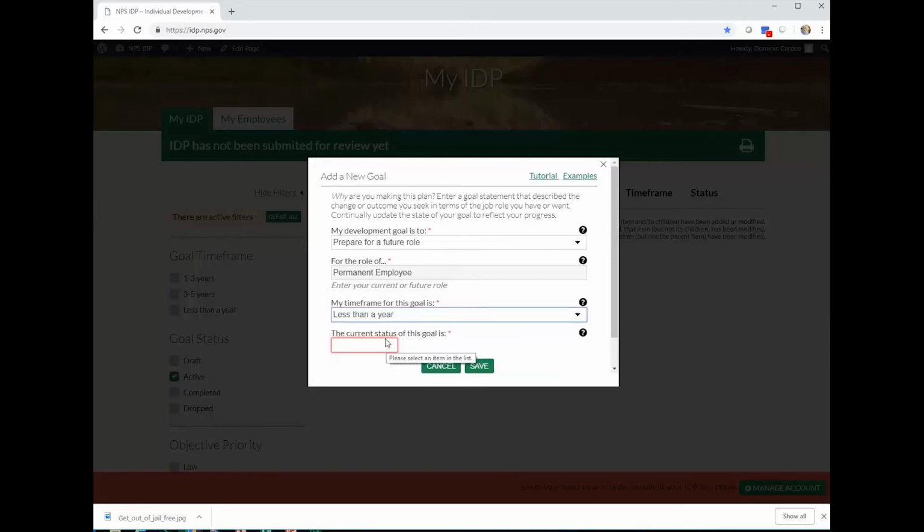Lastly, you'll want to decide, is this a draft to be worked out? Is this an active working goal that you're trying to achieve? Is it something you've already completed? Or is it no longer relevant?